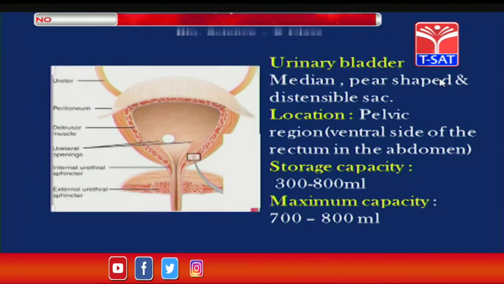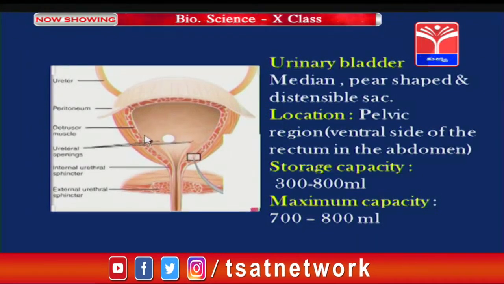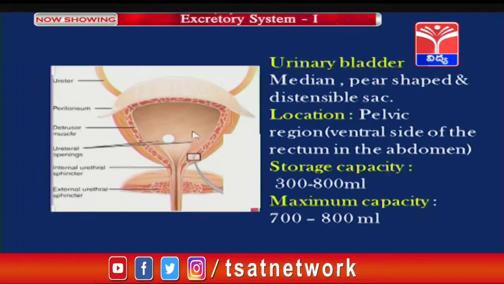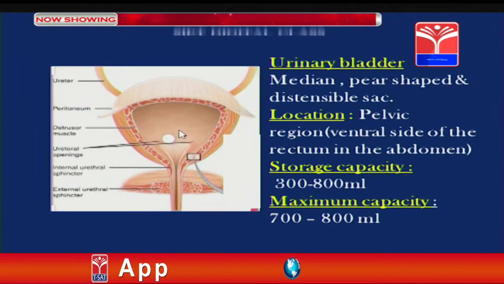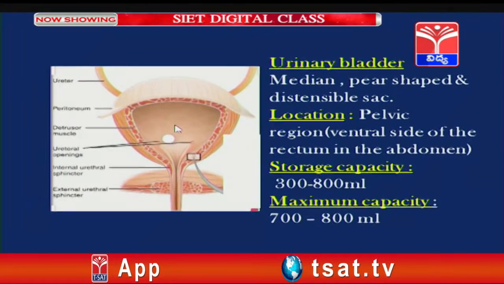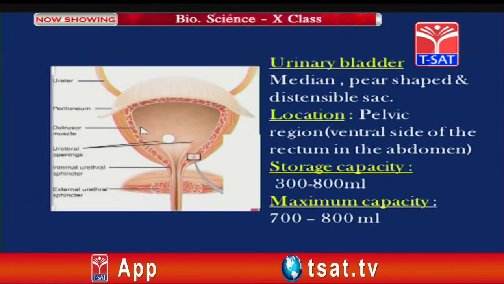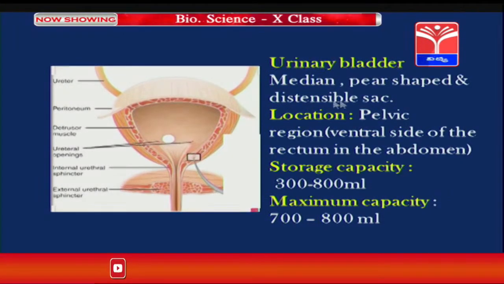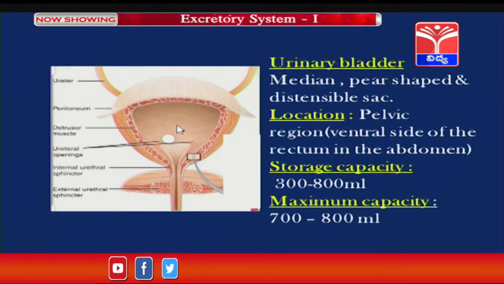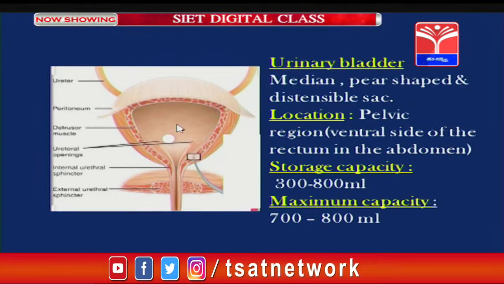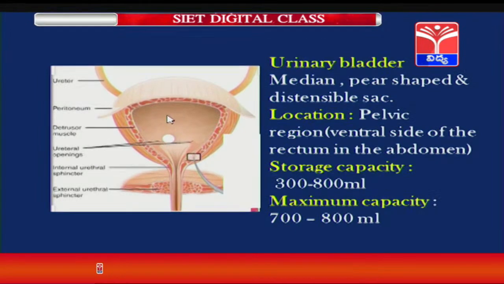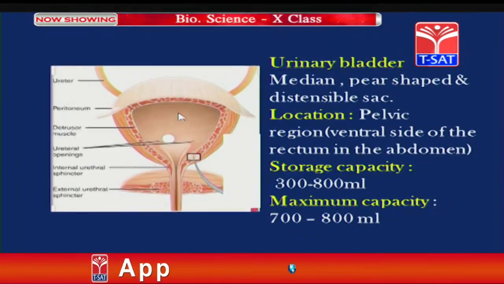It is a pear shaped and distensible sac, in the sense that the walls of the urinary bladder are able to stretch out. So, it can increase in its volume, and that nature is called distensible. It is a median, hollow, pear shaped storage organ, and it temporarily stores urine before it is released outside.